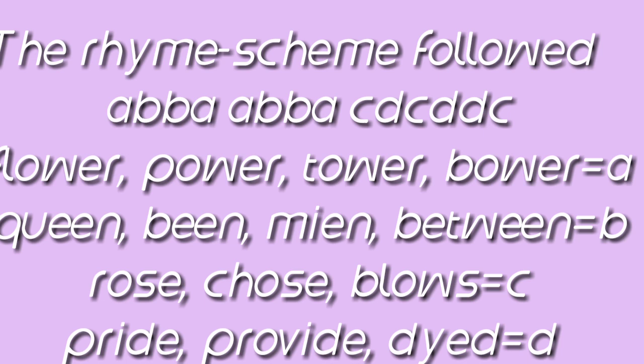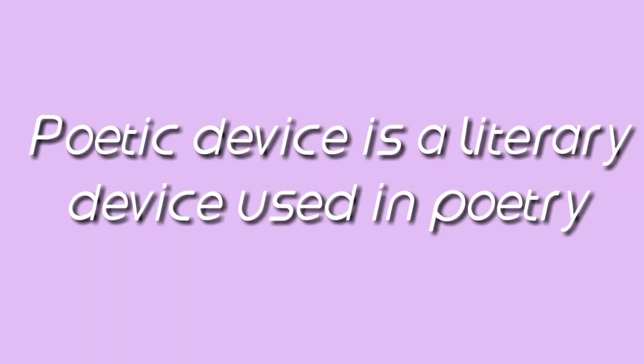Again in the second stanza we see that rose, chose and blows are rhyming, for which we can use the letter C, and pride, provide, dyed, for that we can use the letter D. Right? So the rhyme scheme is A, B, B, A, A, B, B, A, C, D, C, D, D, C. Okay? So next we come to poetic device.